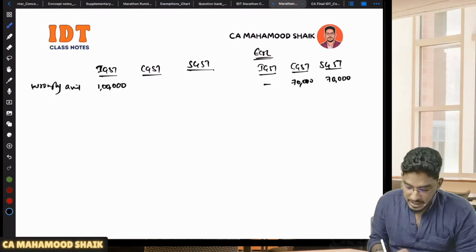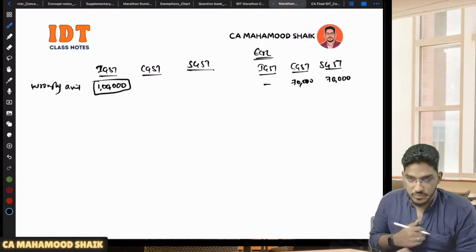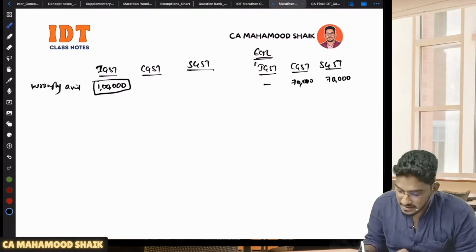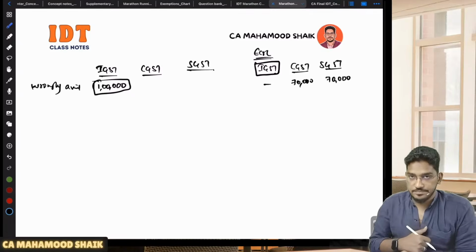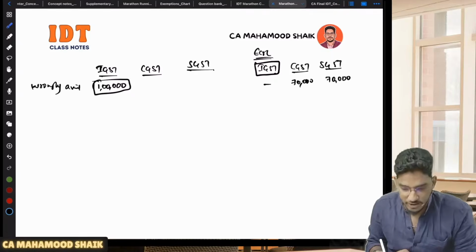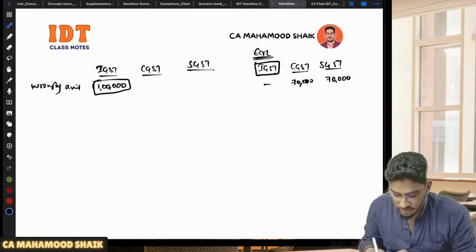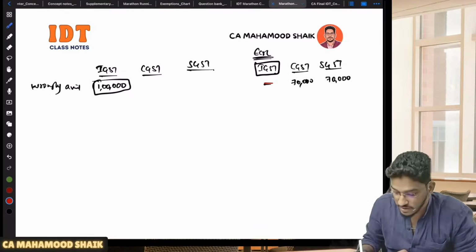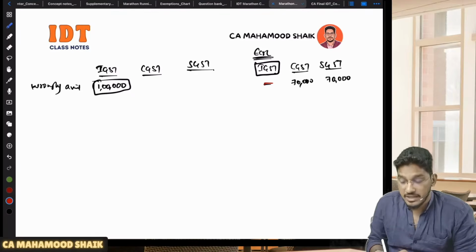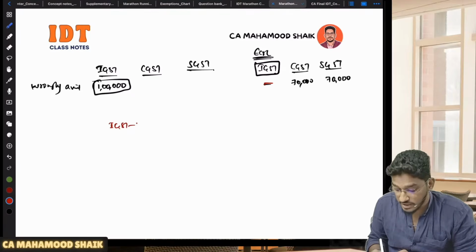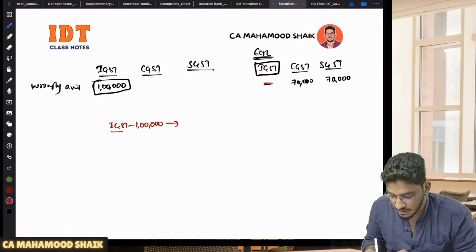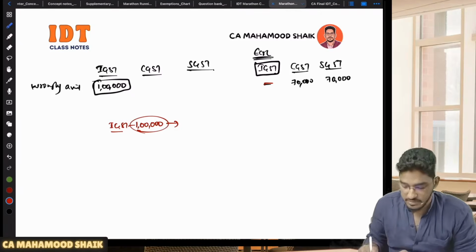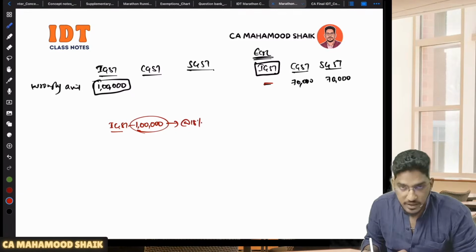So now you tell me, I have wrongly availed IGST amounting to 1 lakh rupees. But the balance in the electronic credit ledger under the IGST heading has fallen below my wrongly availed amount. How much have I wrongly availed? 1 lakh rupees of IGST. What is the balance in the electronic credit ledger under the IGST heading? 0. That means I have wrongly availed and utilized IGST amounting to 1 lakh rupees, and I am liable to pay interest on its reversal. Whenever I am reversing it, I will be liable to pay interest. It will not be enough just to reverse it. I will be liable to pay interest also at the rate of 18%.